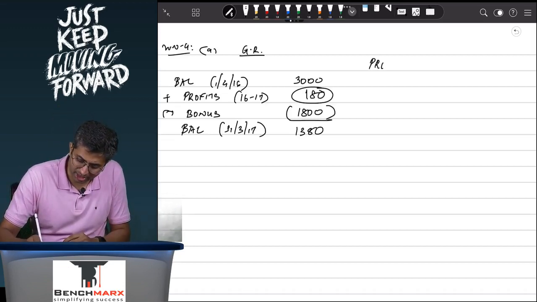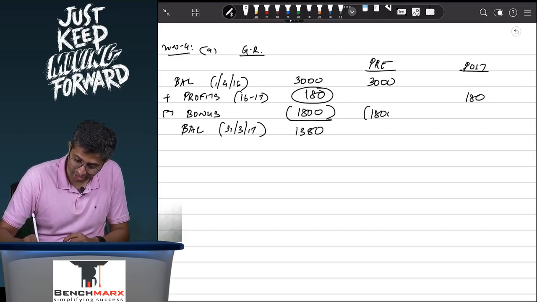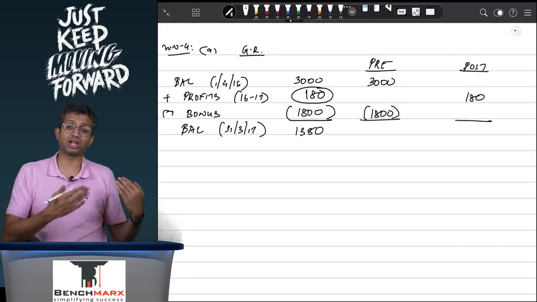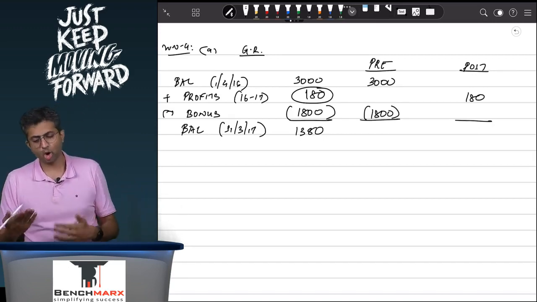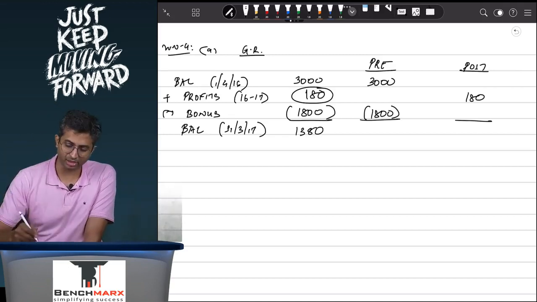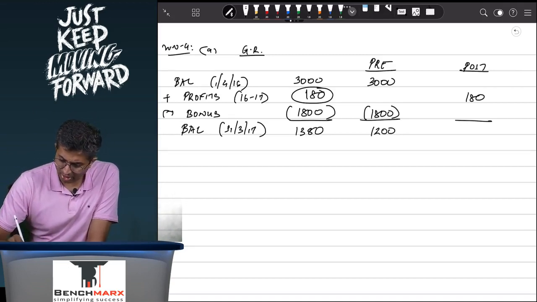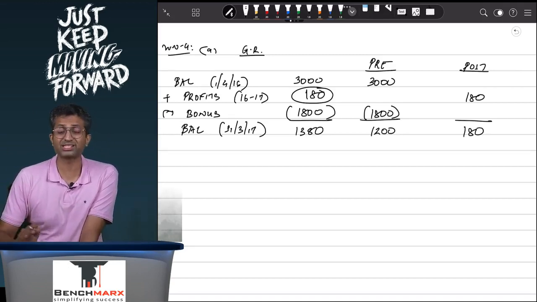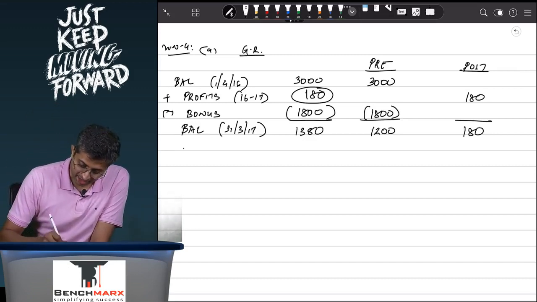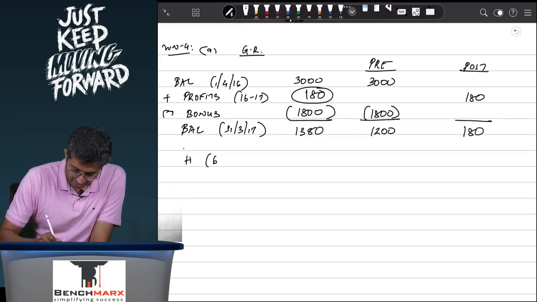So if I were to segregate this between pre and post, we would say this 3000 is entirely pre, 180 is entirely post, and 1800 is also out of pre-profits. Sometimes people say that this 180 is also to be treated as a transfer from the P&L to general reserve. You can even do that, or you can treat it as an earning directly in the general reserve. Ultimately, the final effect under both will be the same. So this is 1200 out of the pre-profits and 180 out of the post-profits. Adjustments are done to the profit and loss, not separate adjustments to the general reserve. And as a result, a part of this will be attributable to H, 60%, the remaining part to minorities, 40%.